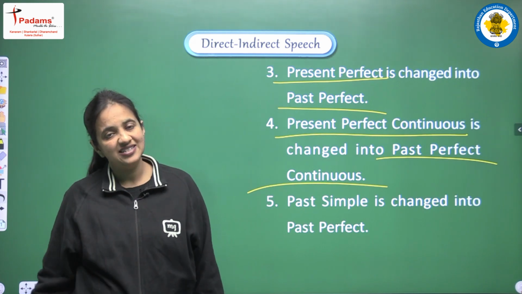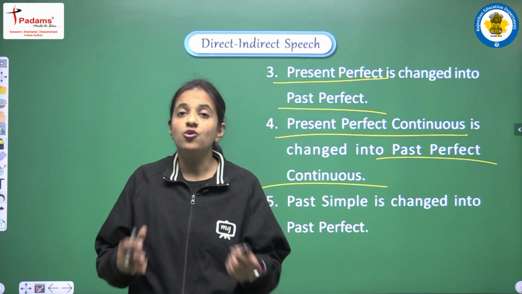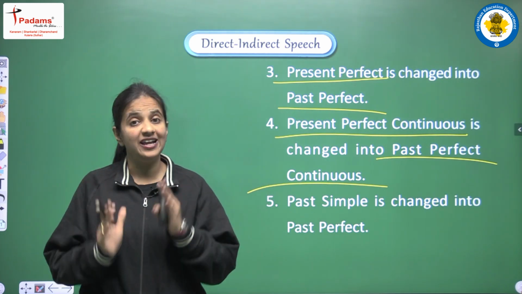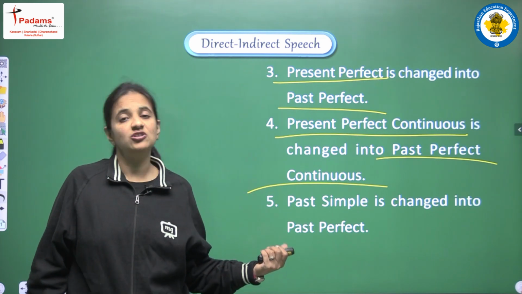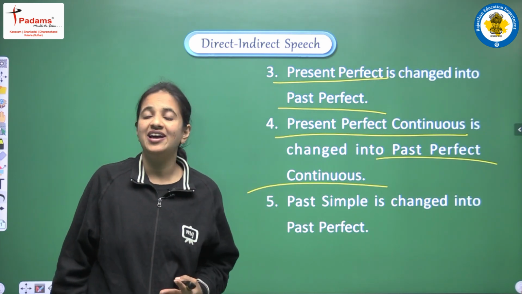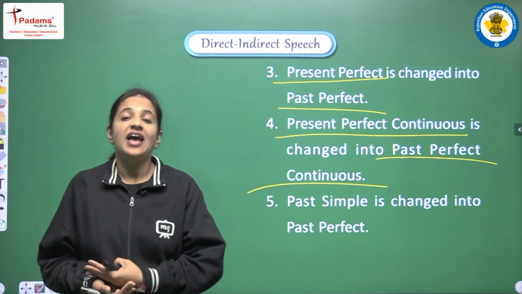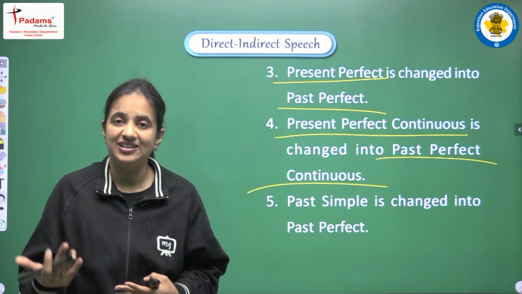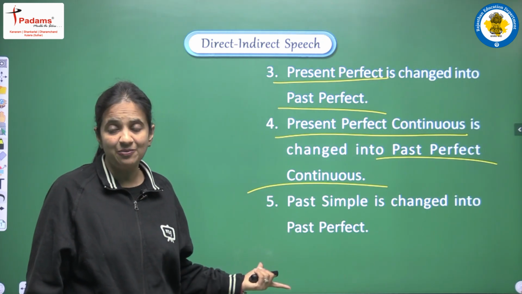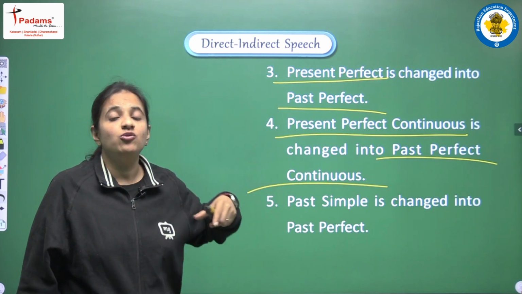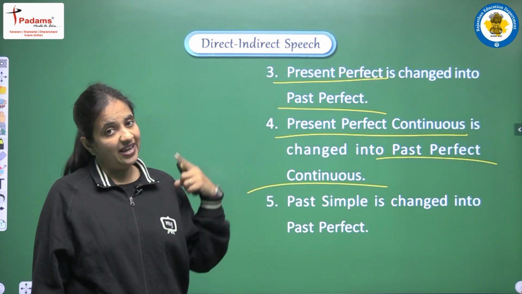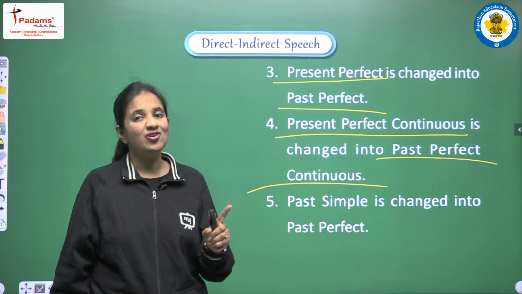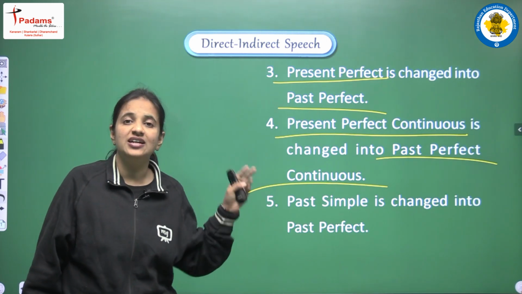So again I am repeating this thing that yes, you have to be very careful regarding the rules of the tenses, because हम tenses जो topic है वो हम बहुत डिटेल में कर चुके हैं. So in this topic also जो tense का knowledge है वो बहुत काम आने वाला है. Without that knowledge, without the ability to recognize the tenses, you won't be able to convert direct into indirect speech, because हमें tense को change करना है यहाँ पे. So you have to read the sentence, observe what tense is there, and then be careful about the helping verb and main verb of all the tenses. Then only you will be able to do the proper changes on the tense.